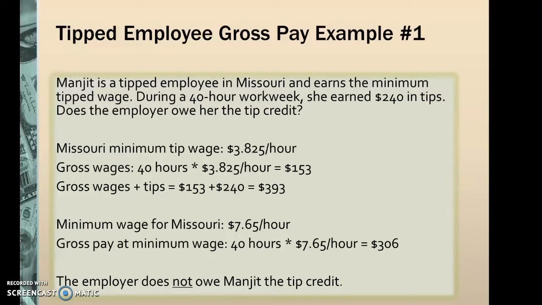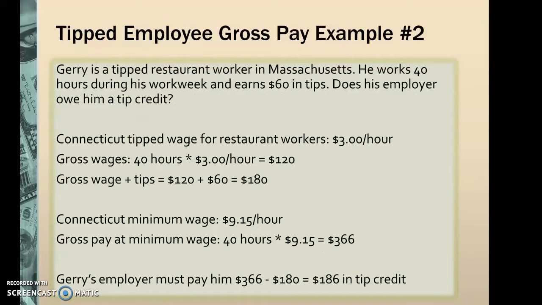Now, in example 2, we are working in the state of Connecticut. Does the employer owe him a tip credit? In this case, the tipped wage is $3 per hour, multiplied by 40 hours is $120. So tips plus $60, that's the amount of tips that they earn, is $180. The Connecticut minimum wage is $9.15 per hour. Gross pay, so you take the 40 hours multiplied by the minimum wage of $9.15 is $366.